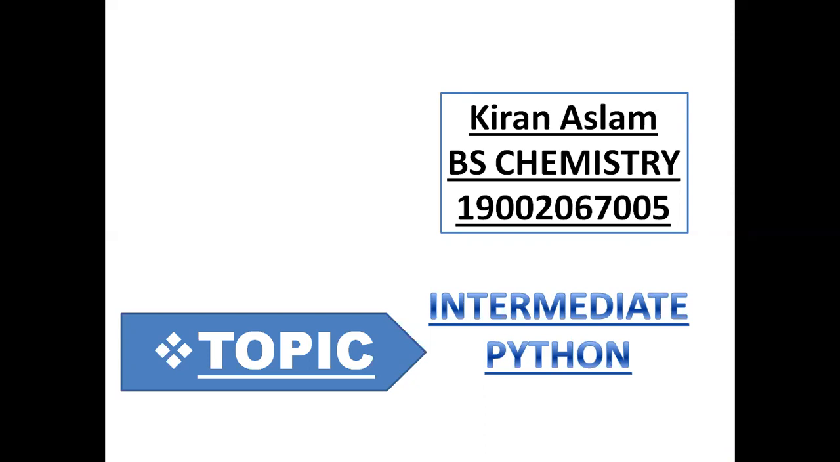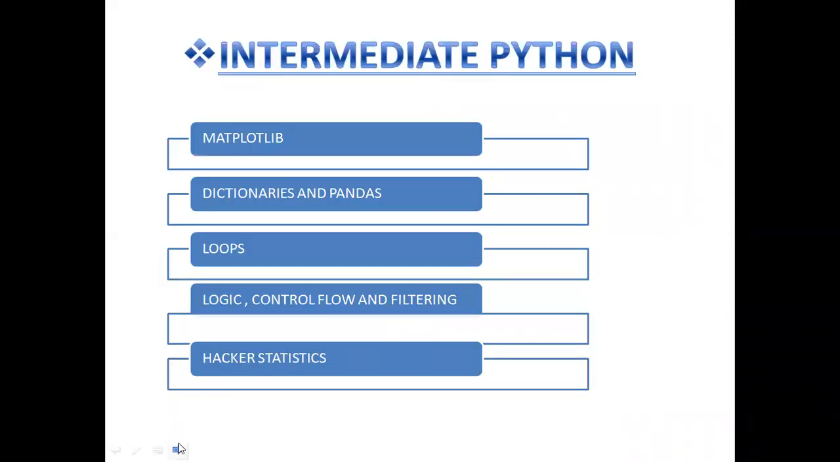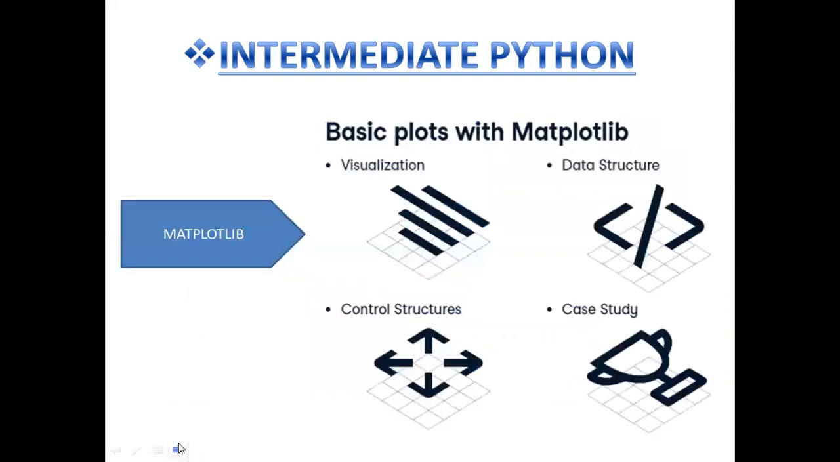Today I am going to present my second course of Python, that is intermediate Python. So in intermediate Python, we will learn about matplotlib, dictionaries and pandas, loops, logic, control flow and filtering, and hacker statistics. In matplotlib, we see visualization, data structure, control structures, and a case study.